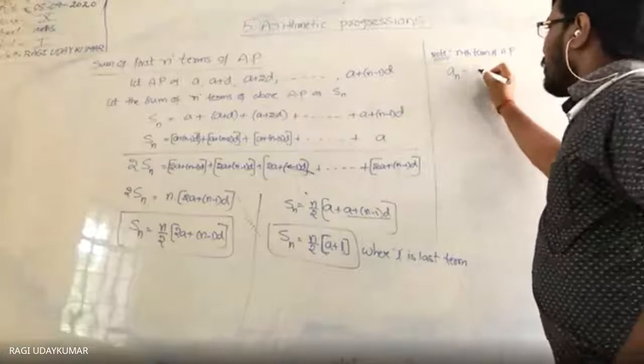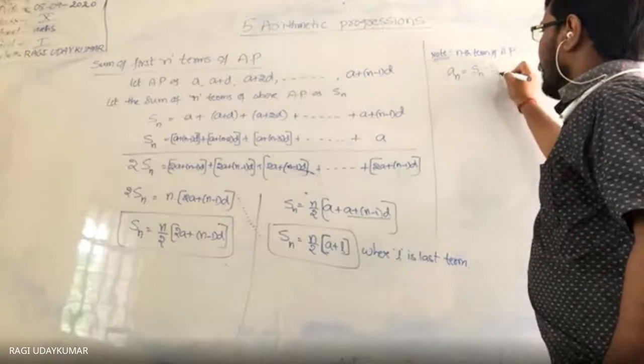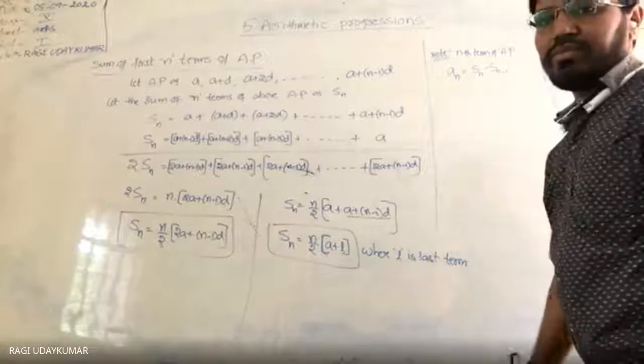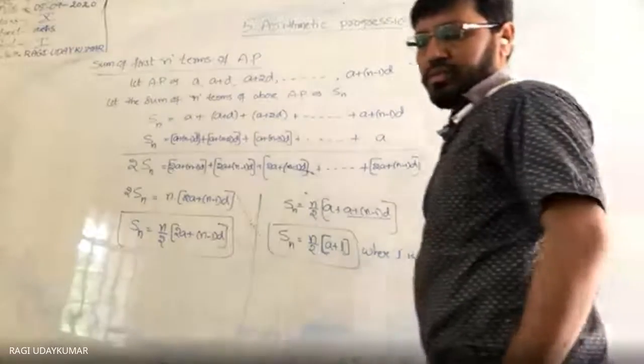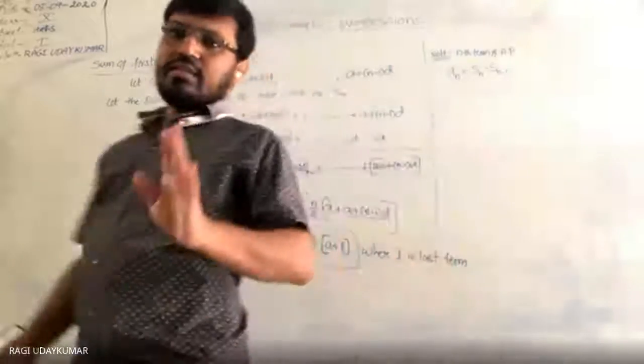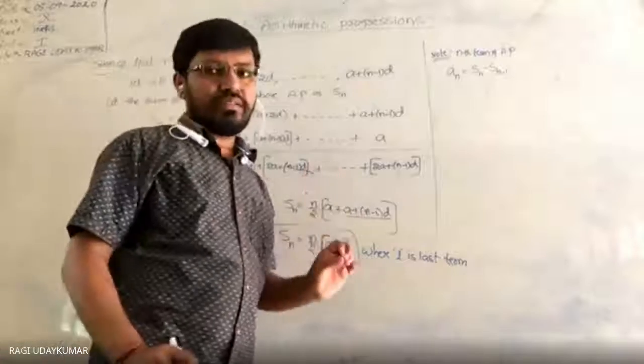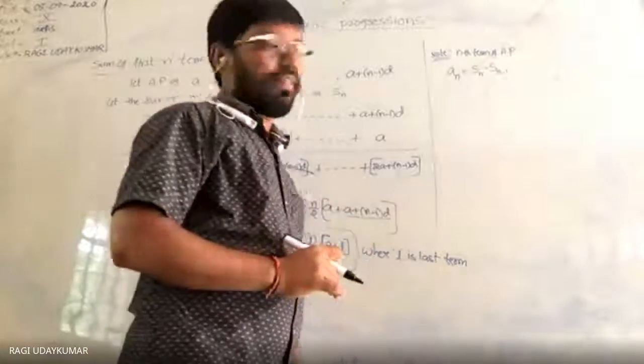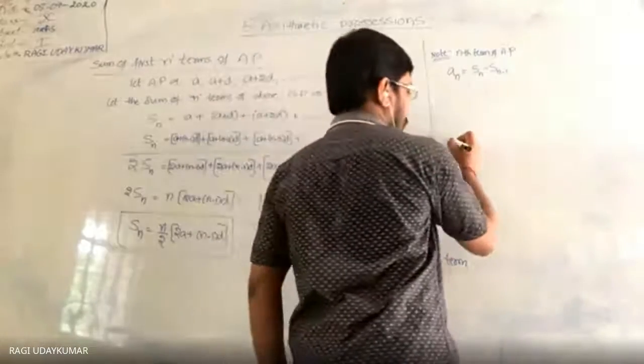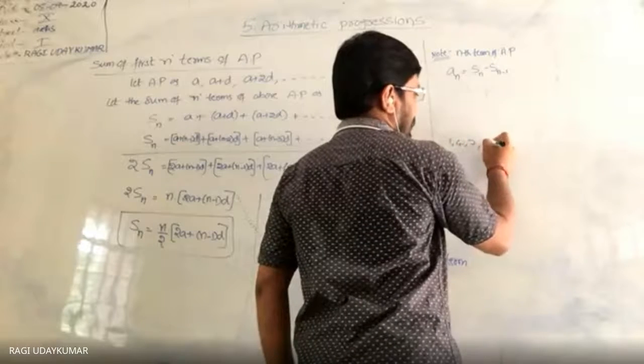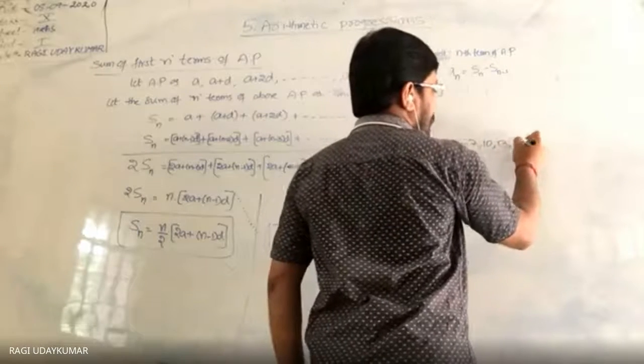An you can find out if you subtract the sum of the n minus 1 terms from the sum of the n terms. That is the main important point. Suppose I give you the explanation further. I have given an arithmetic progression 1, 4, 7, 10, 13, 16 and so on.